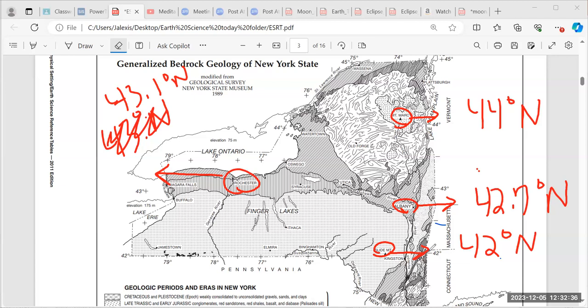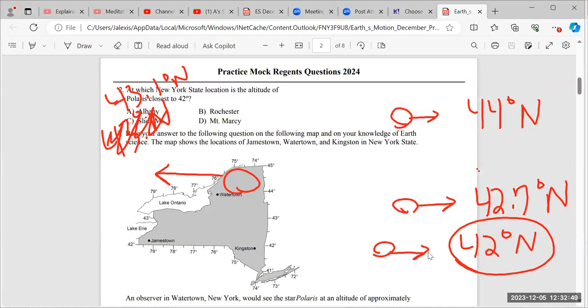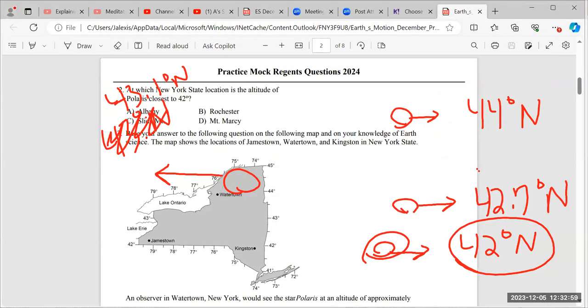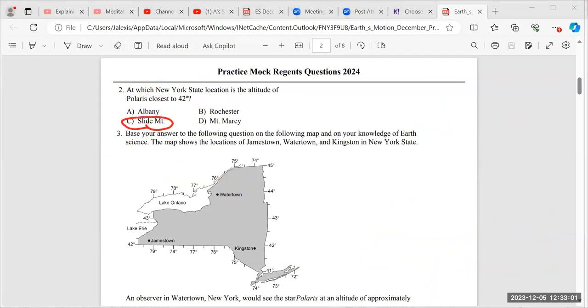Remember, which city were we looking for? We were looking for the city that has 42 degrees north because your altitude of Polaris was 42 degrees. So my correct answer is definitely going to be Slide Mountain. And so that is going to be choice C.